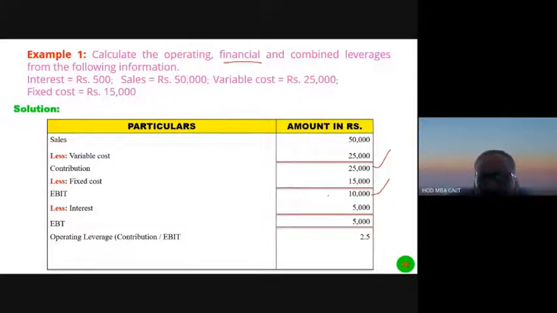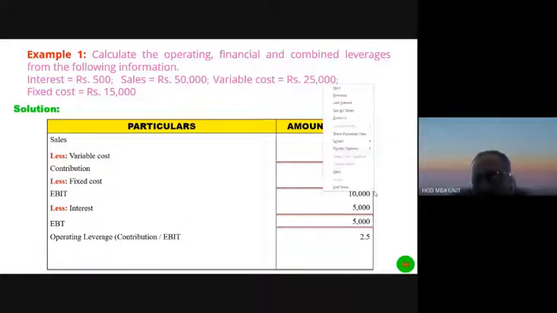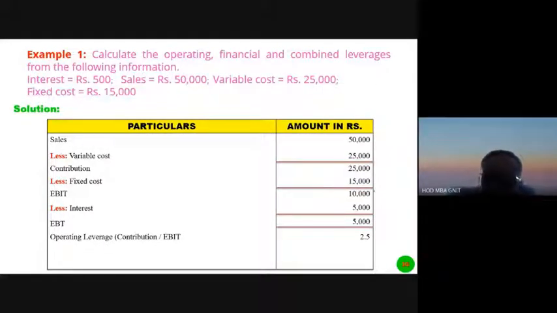EBIT we have calculated already, EBIT is 10,000, and EBT is 5,000. So 10,000 by 5,000. Then financial leverage is equal to 2.